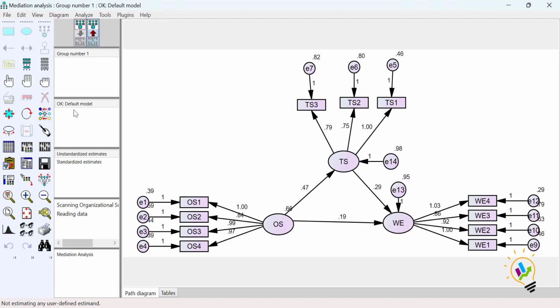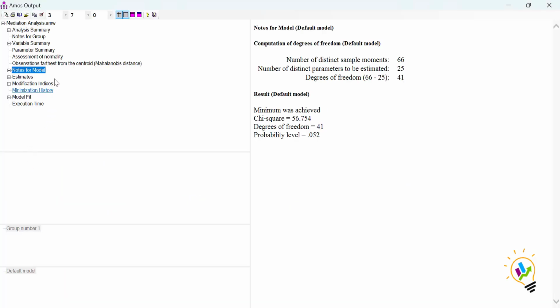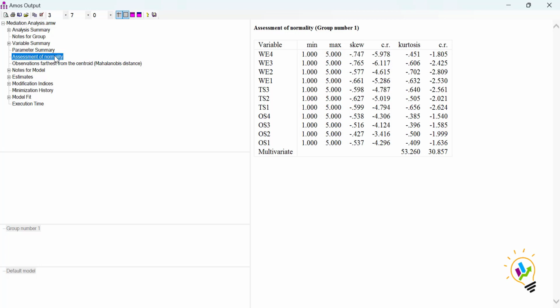After selecting this, close this window, click calculate estimates, and then view output path diagram. Now if you click the view text button, we have the assessment of normality. For all the variables, we have the skewness, kurtosis and critical ratios for skewness and kurtosis. If this critical ratio value is between minus 1.96 and plus 1.96, then the data is normally distributed.